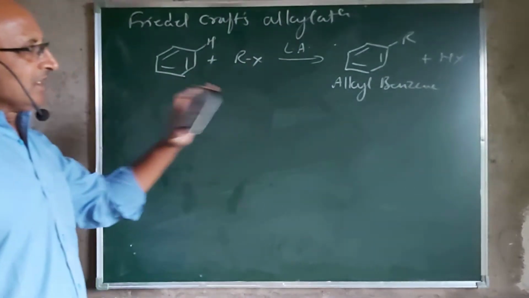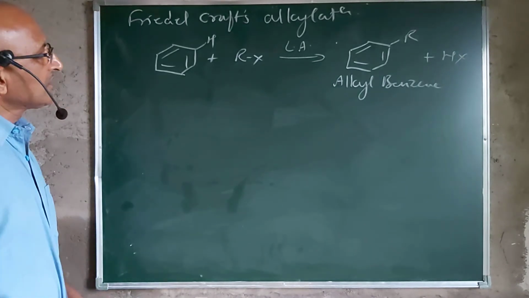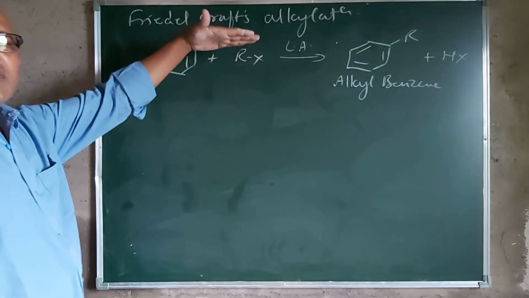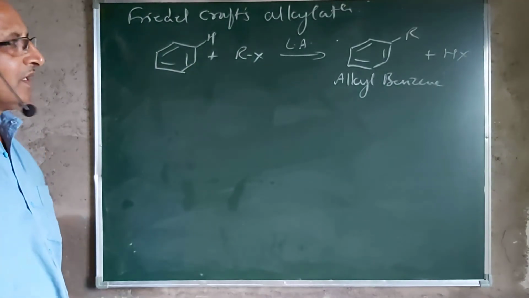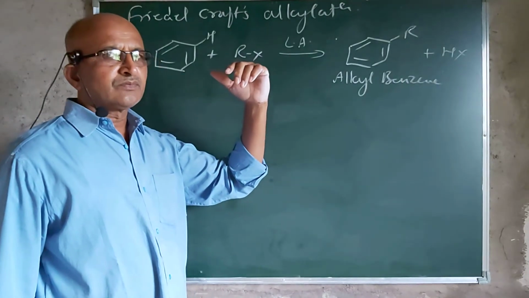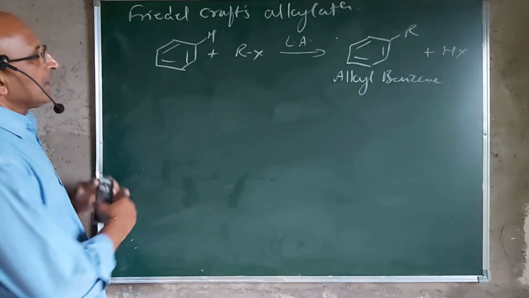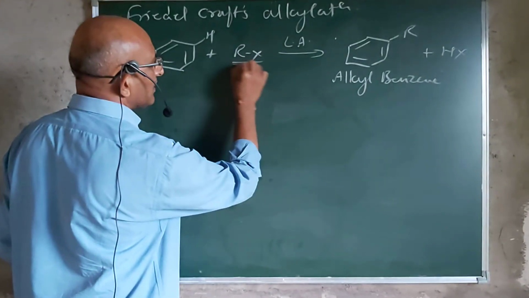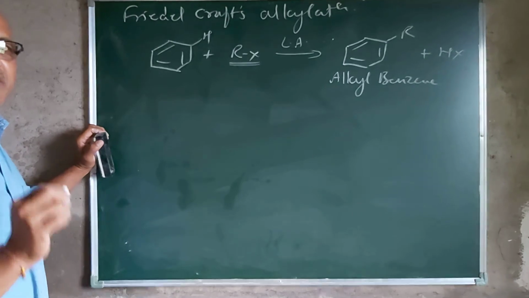We are supposed to study the mechanism of this reaction, and the very first step is again the formation of an electrophile. Now why is it necessary to use a Lewis acid? The Lewis acid is used as a catalyst because the R-X bond is polar, but breaking this bond is difficult.